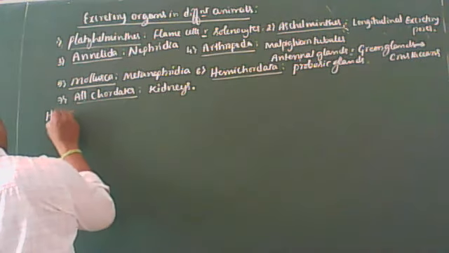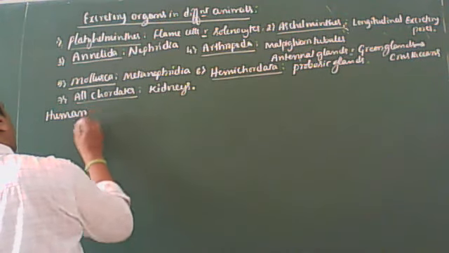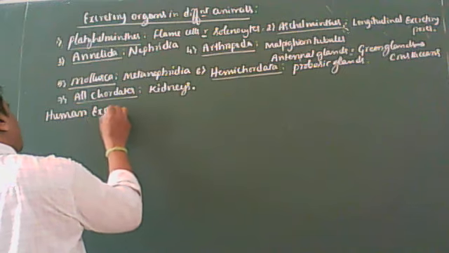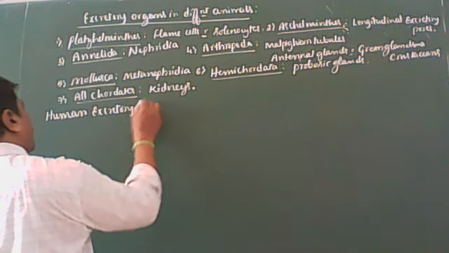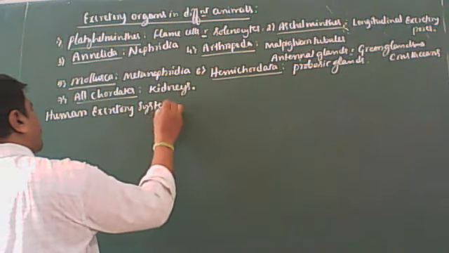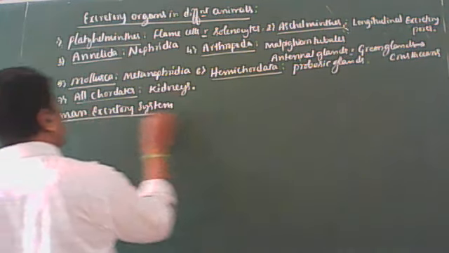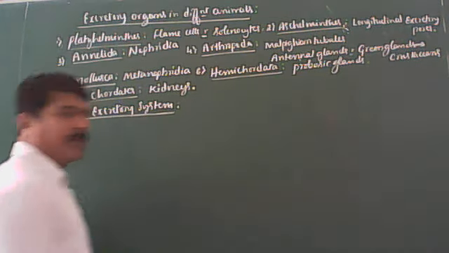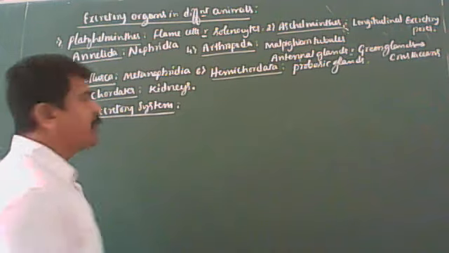Now, let us come to the human excretory system.